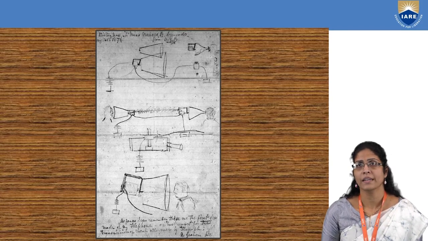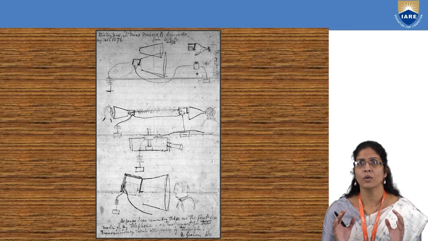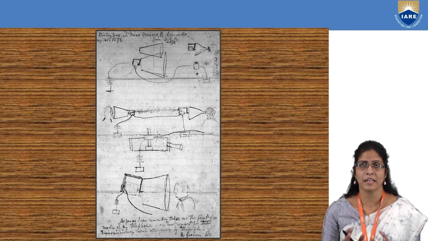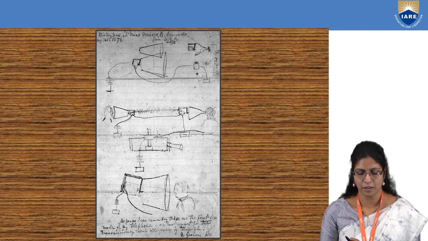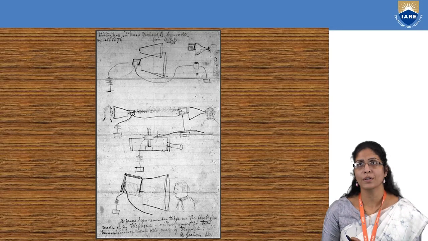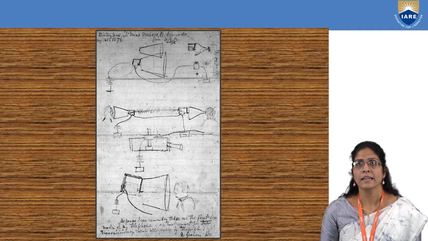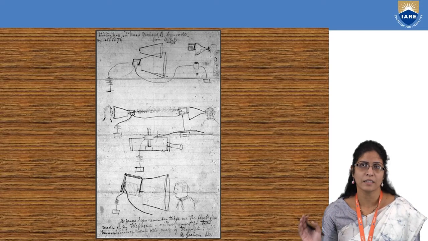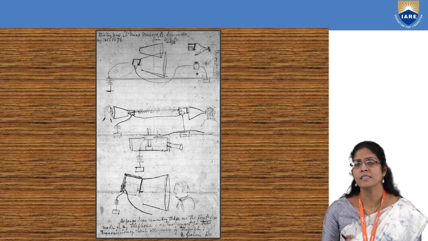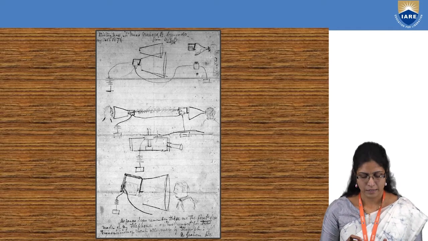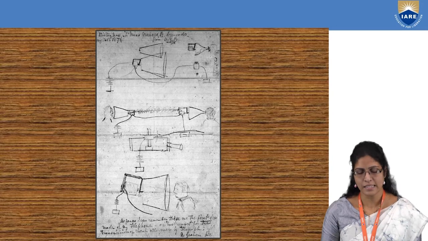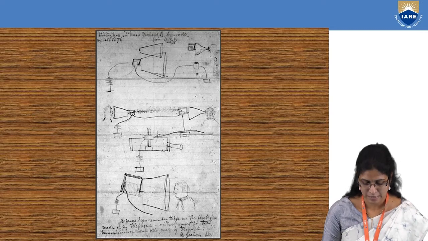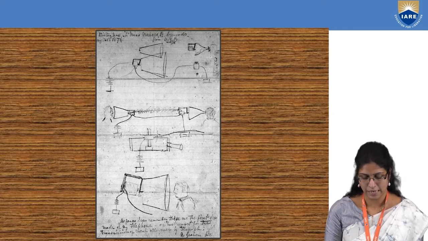You can see in the drawing, the first drawing is only the system or the electronic equipment which he tried to make to carry the audio in the form of light. And the second thing is, the person is talking on one side, and on the other side there is a receiver which is able to hear. And in his own writing, he has written that this is the first drawing for his invention as far as he remembers, and his signature is also given at the bottom.